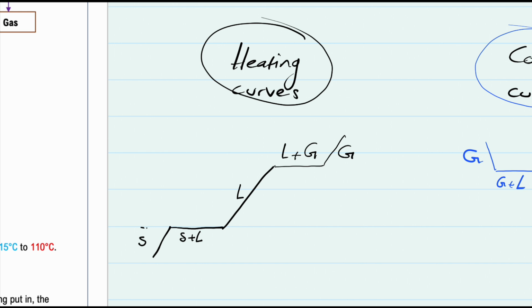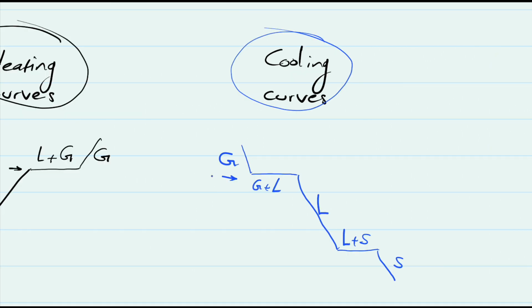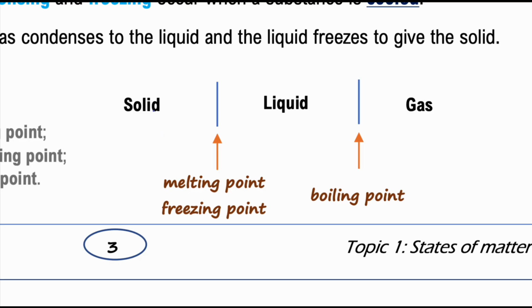In the heating curve, the first plateau is the melting point, and the second plateau is the boiling point. In the cooling curves, the first plateau once again is the boiling point, and the second plateau is the freezing point. Remember that moving from solid to liquid is melting, however, moving from liquid to solid is freezing. It's just all about the direction of a change of state.